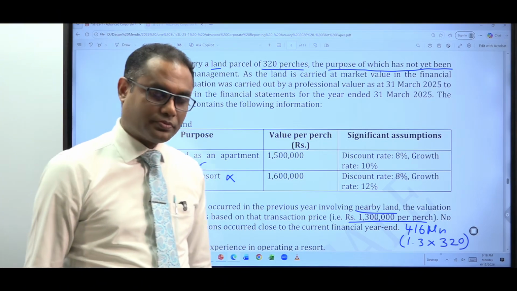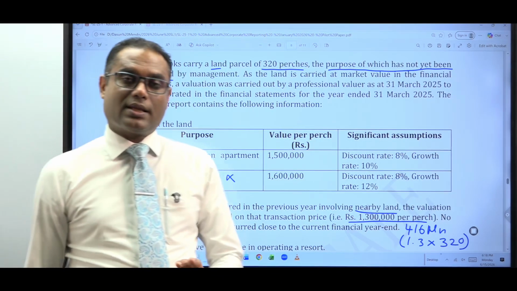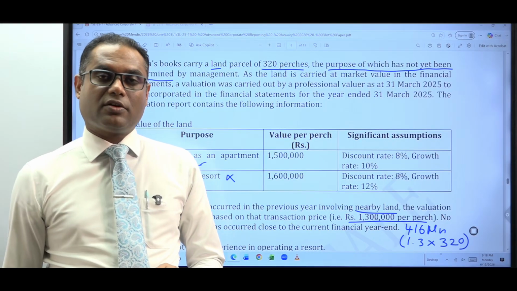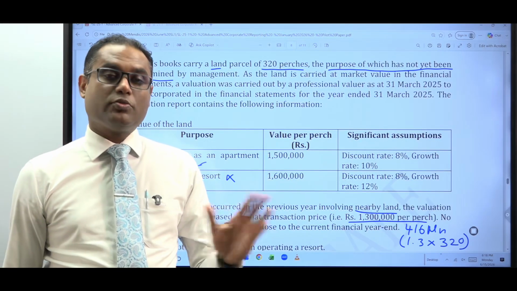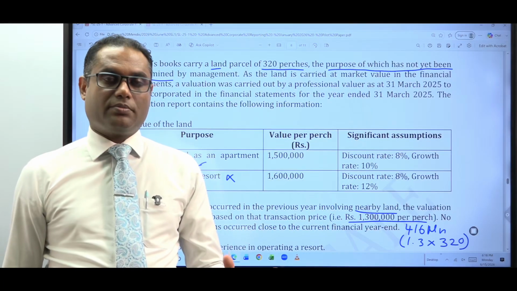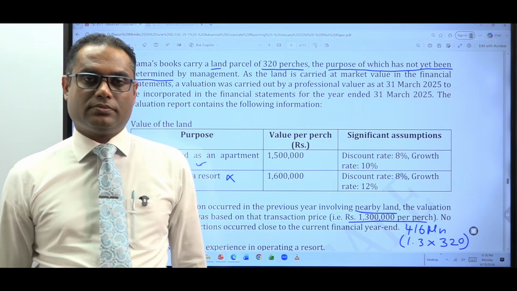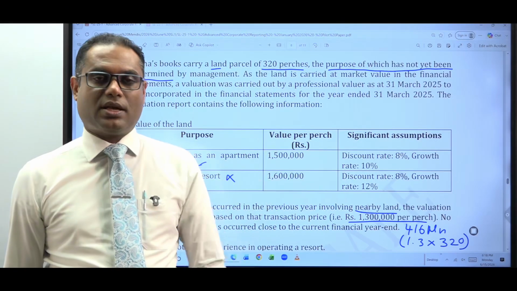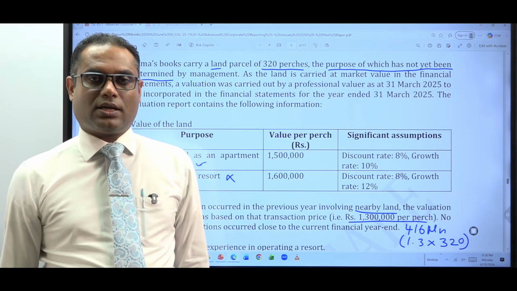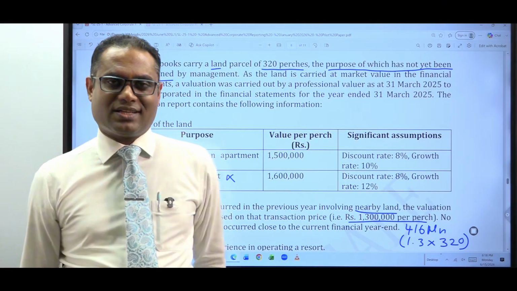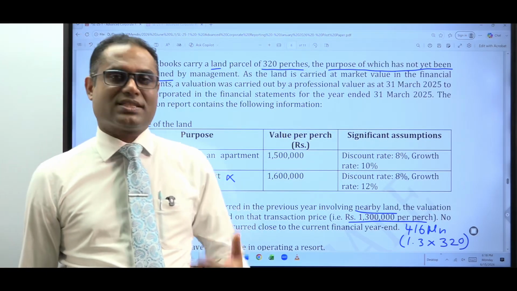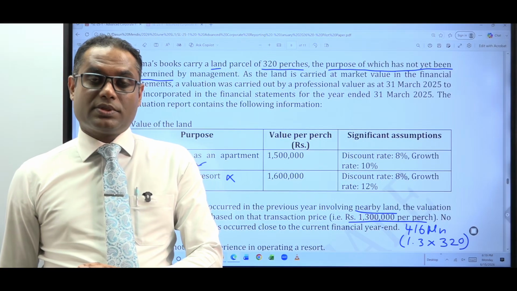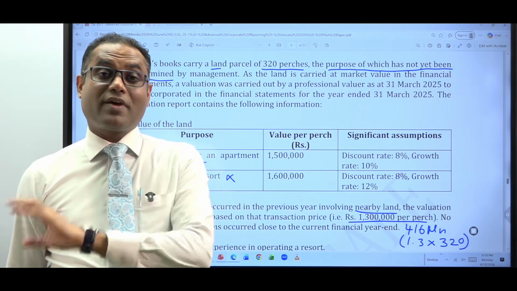Right? Right. Then the investment property standard says that for subsequent measurement of investment properties, you can use two methods, either the cost method or the fair value method. Cost method, all of us know. Cost minus accumulated depreciation minus impairment losses. Right? As this is a land, no depreciation, that means cost. Cost model means the cost. Then what is the other option? Either to use the cost model or the fair value model.